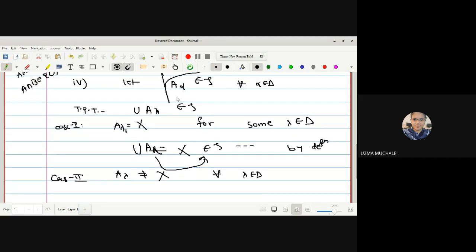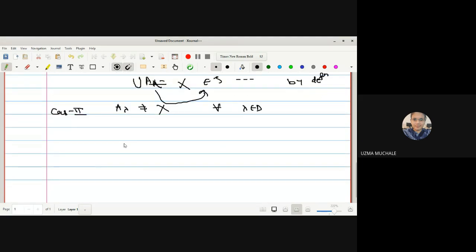Either it should be X itself, right? Or it is not equal to X, which means it may be a member of the power set of X minus AB. So we can say that these A lambdas are now members of the power set of X minus AB. Hence the proof, because if all A lambdas are members of the power set of X minus AB, obviously their union will be a member of the power set of X minus AB.